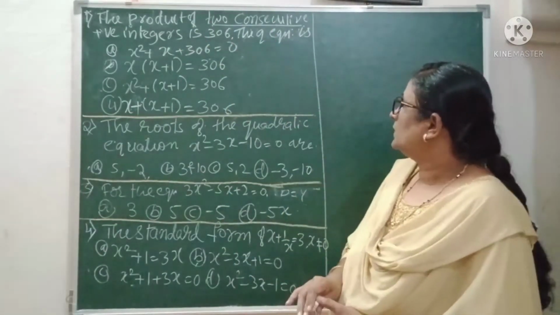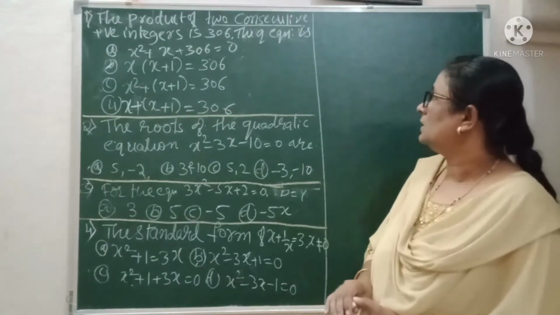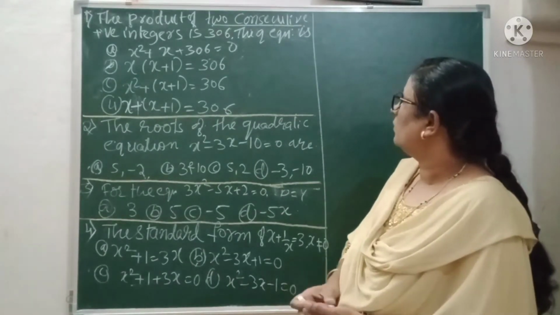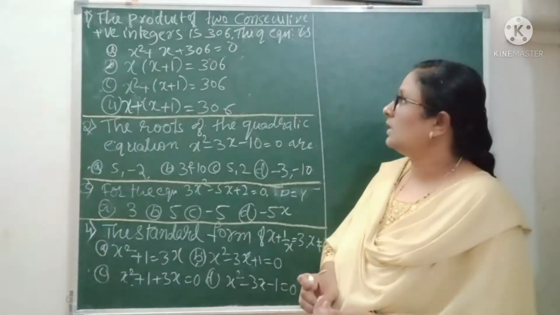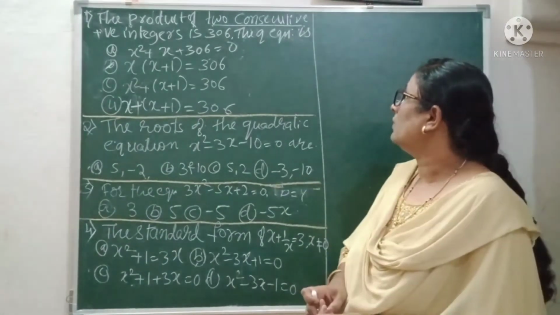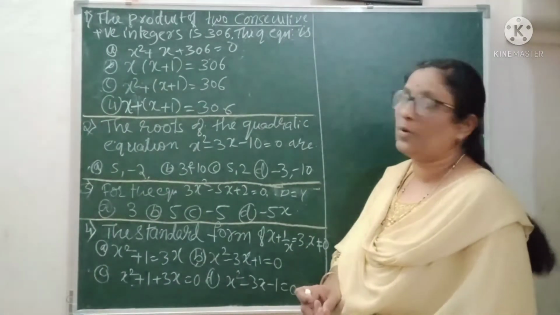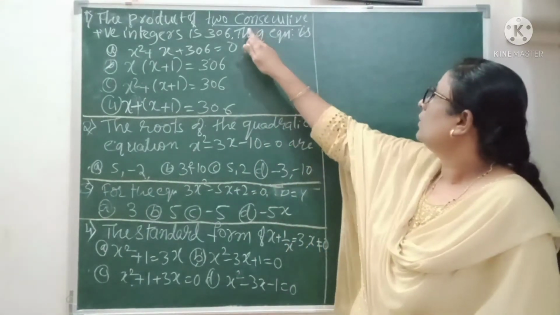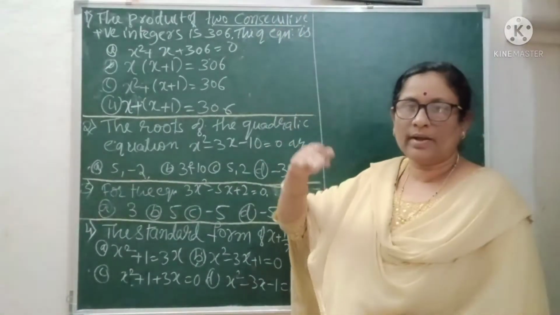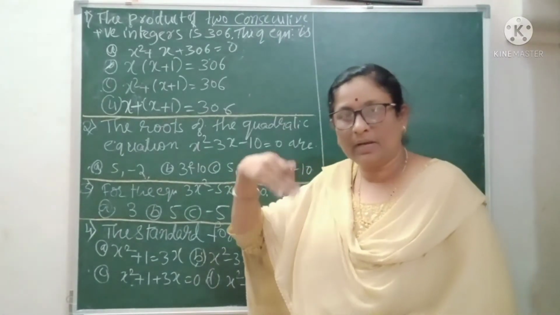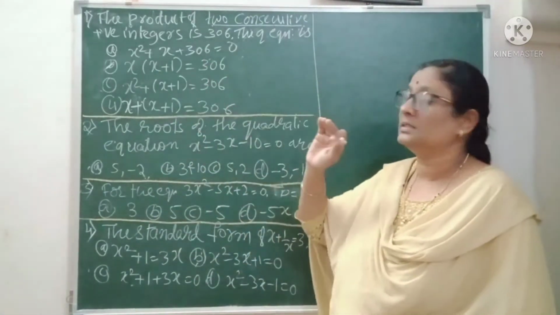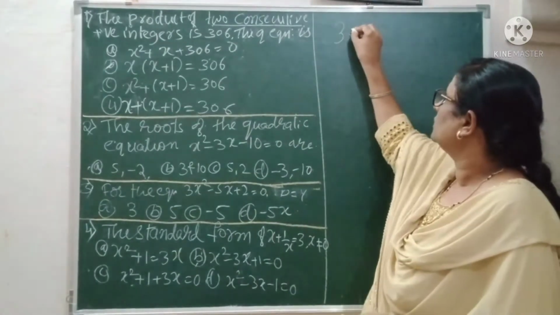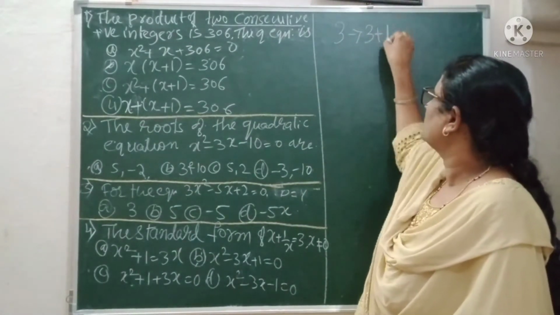As per the given condition, you are asked to find the equation, and the condition is that you are given two consecutive numbers and their product. These are the things we have to discuss. A very simple concept here: two consecutive numbers means one number and the immediate next of that one, and they are saying both are positive. Suppose 3 is the number, the consecutive of this one is 3 plus 1, which I explained before also.